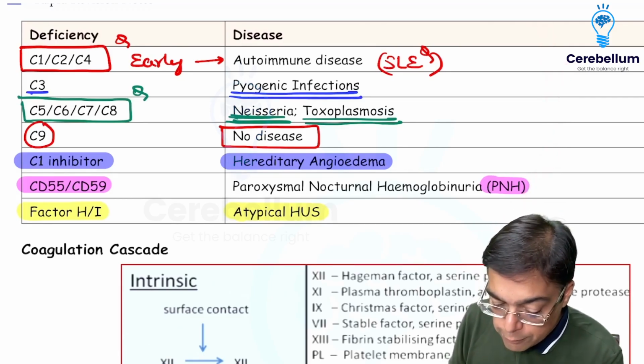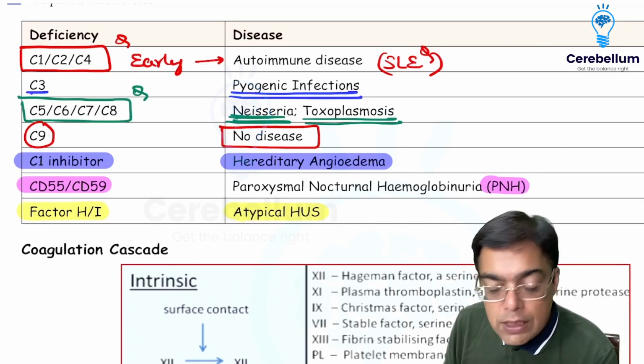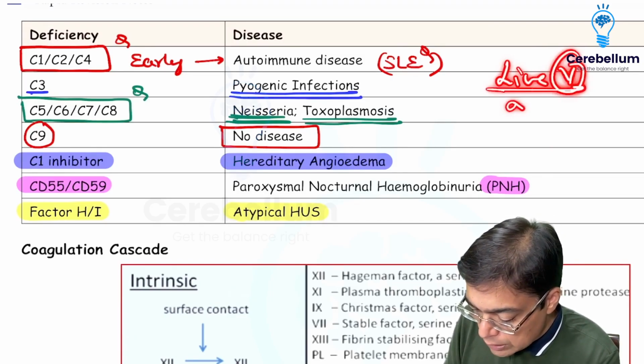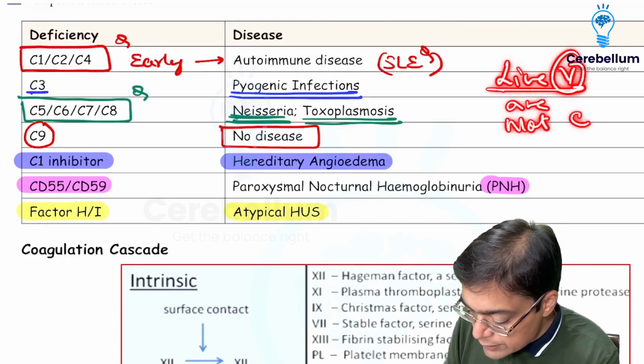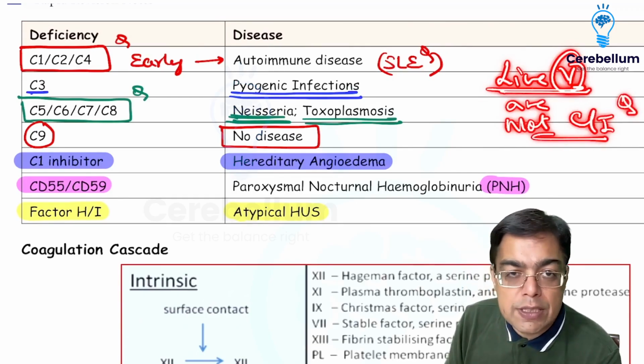We also need to be familiar with the fact that one of the INICT questions, if there is going to be a complement protein deficiency, then live vaccines, mark my words, live vaccines are not contraindicated. Live vaccines are not contraindicated even if there is a complement protein deficiency, right?